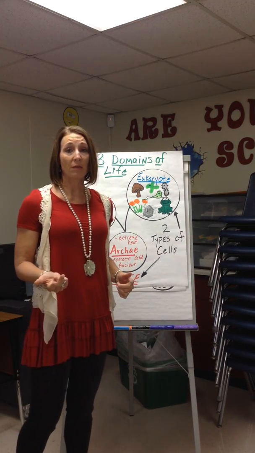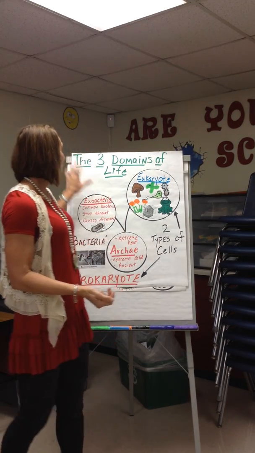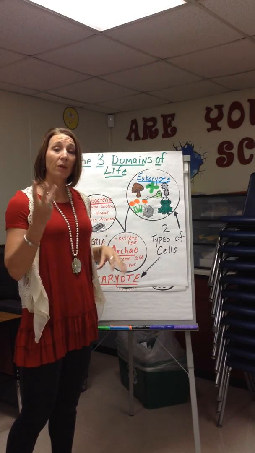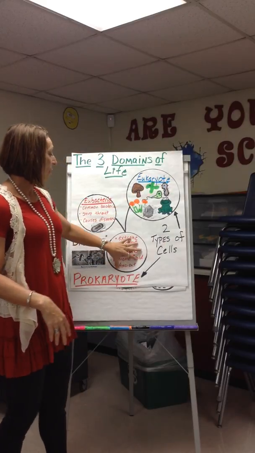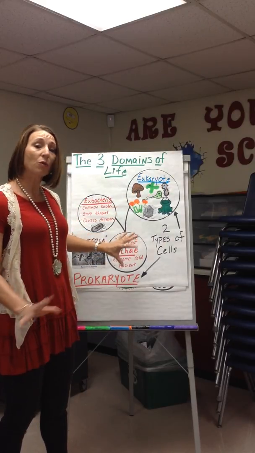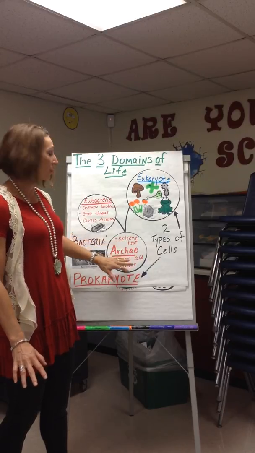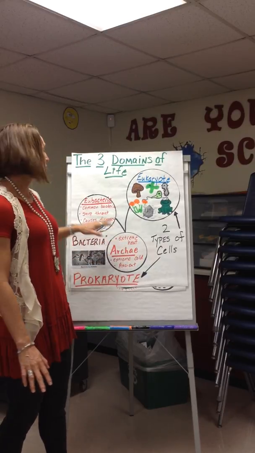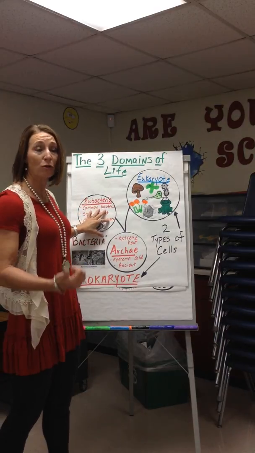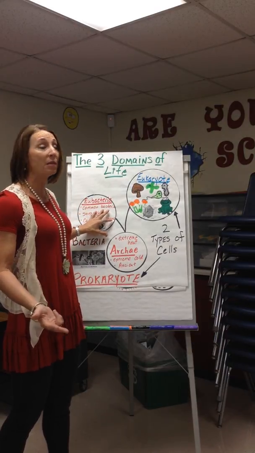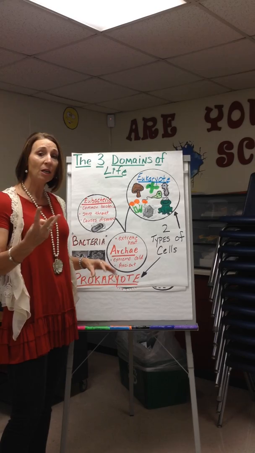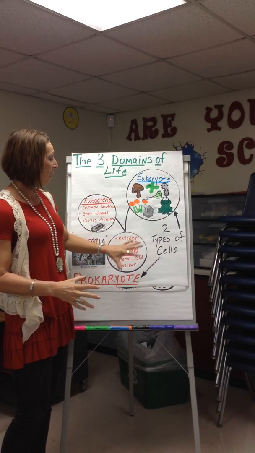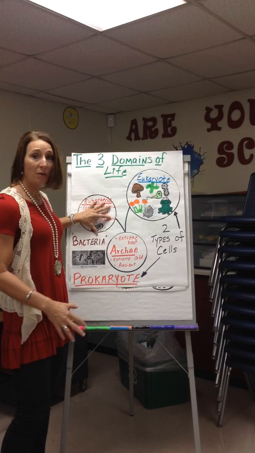Okay guys, I'm going to go over prokaryotes, eukaryotes, and the three domains of life, because I know some of y'all are having a little bit of trouble with it. Everything living is put into three different domains. You have the eukaryote domain, they have a nucleus. You have the archaea, ancient, old, first organisms on earth. This is extreme heat, extreme salt, extreme cold. And then you have the eubacteria. That's your common bacteria, like your strep throat, infections, and common diseases. So everything that is living on earth is put into three domains: either the eukaryote domain, the archaea domain, or the eubacteria domain.